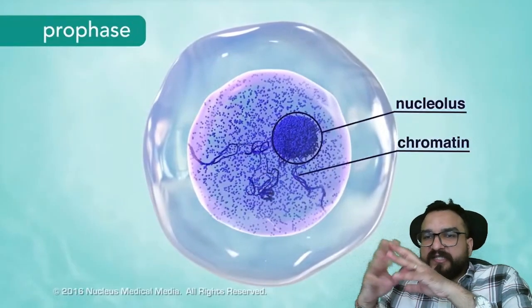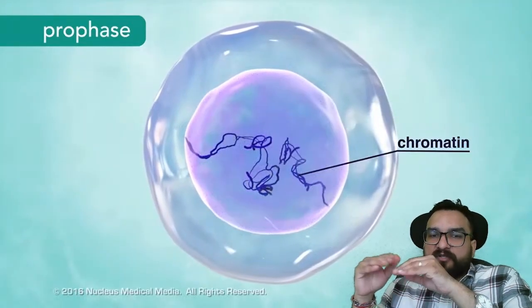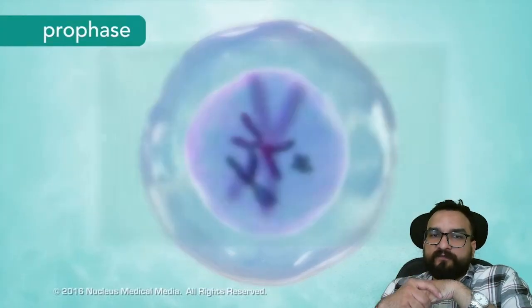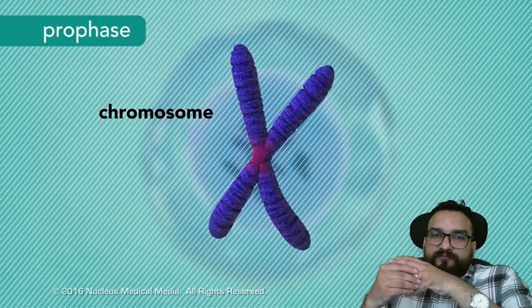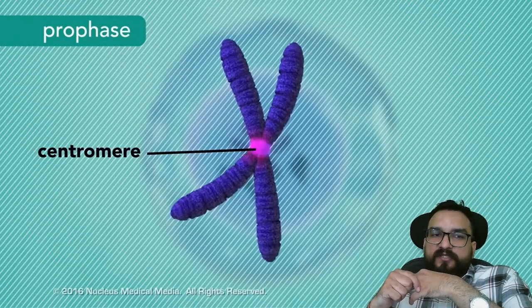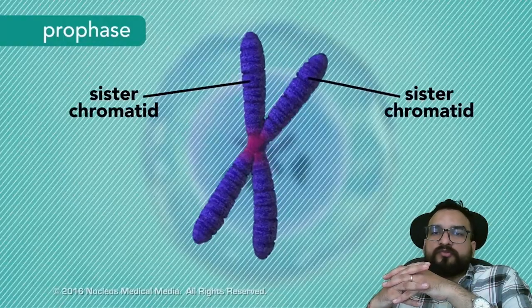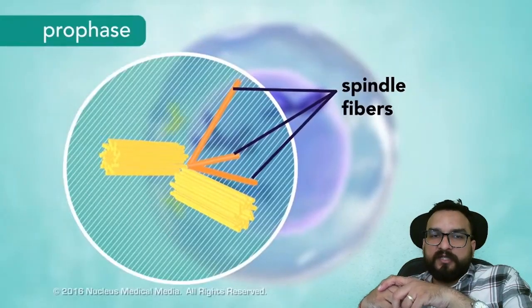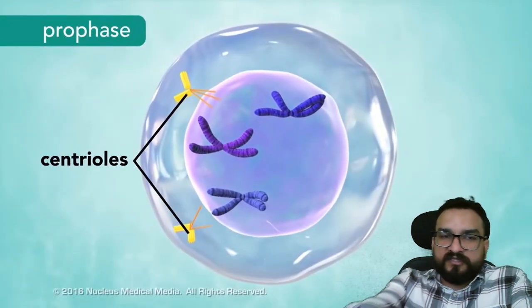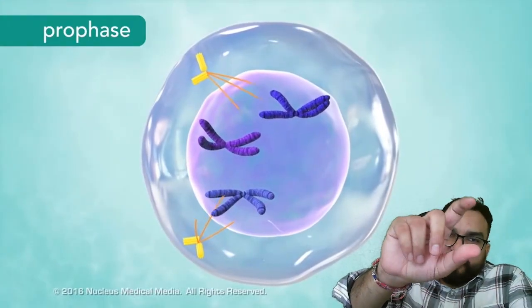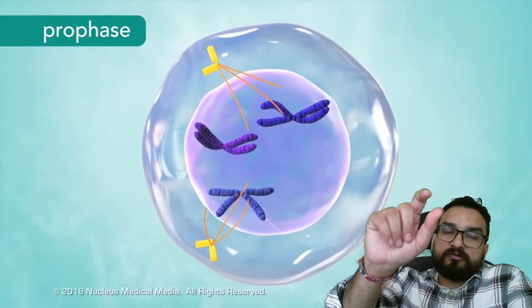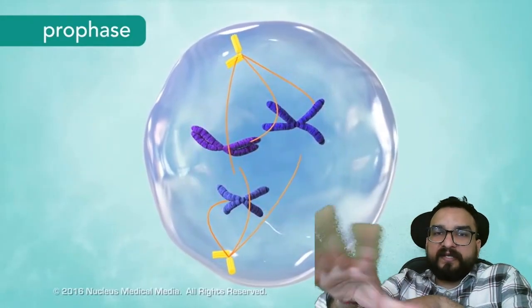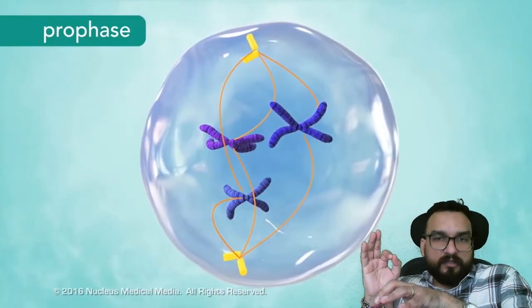What is happening now? See clearly. The chromatin, the double DNA, is getting a bit condensed. Now it will be clearly visible, the double copies like this. This is happening in prophase. Chromosomes like this you will be finding. Centromere I have already shown you, sister chromatids I have already shown you. Now this will be clearly visible in this form, and the spindle fibers are coming from these centrosomes. Centrosomes will be going to the two corners. The nuclear membrane will be disappearing. It is happening in the prophase only. Try to remember.